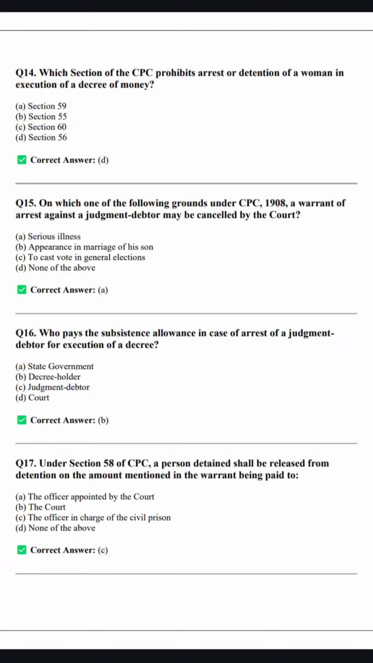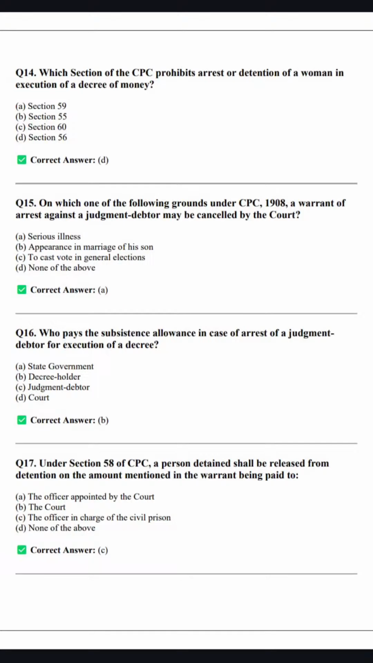Which section of CPC prohibits arrest or detention of women related to decree of money? तो ये हम लोगों ने काफी देख लिया है। तो this is clearly mentioned under Section 56, right. हम लोगों का याद है, जब भी वुमेन के केस में अगर डिक्री ऑफ मनी से रिलेटेड कोई एग्जीक्यूशन डिक्री, तो वो सेक्शन 56 में क्लियरली मेंशन है कि उस केस में arrest and detention in civil prison cannot be done.